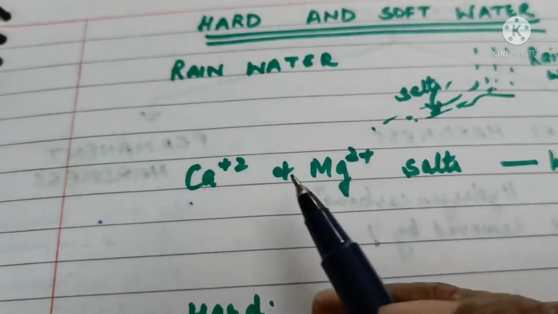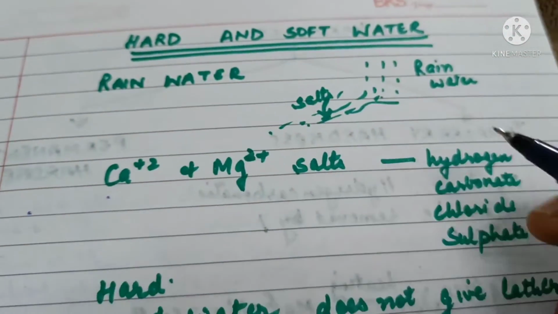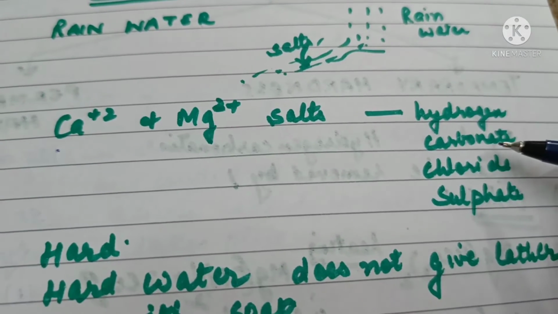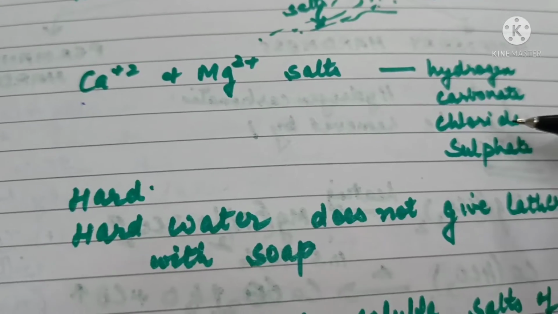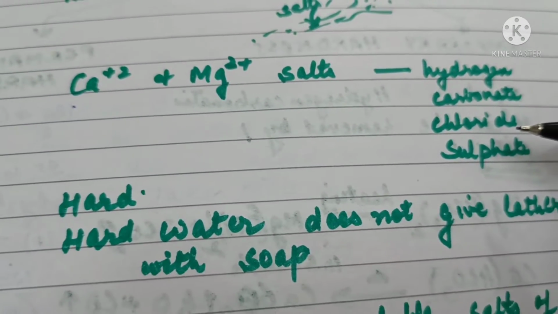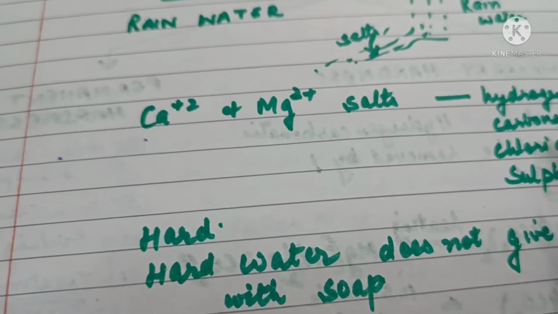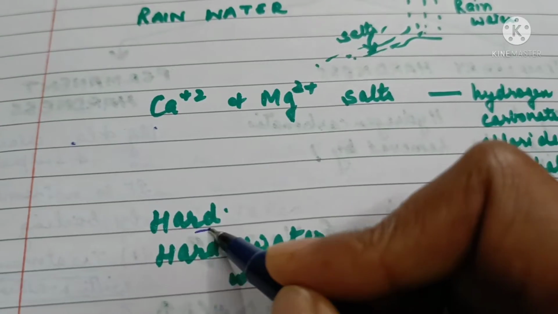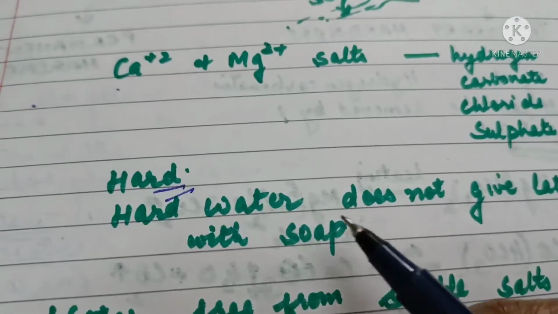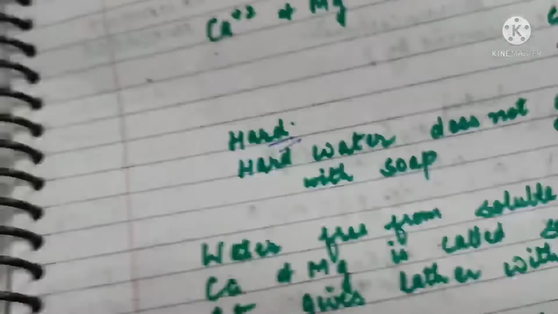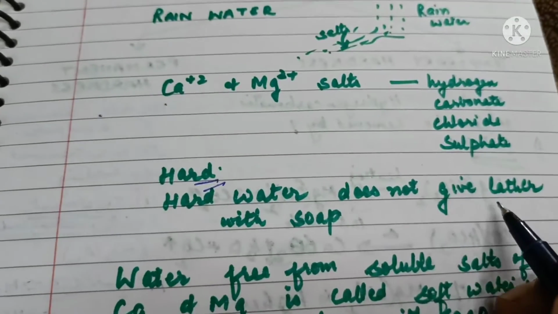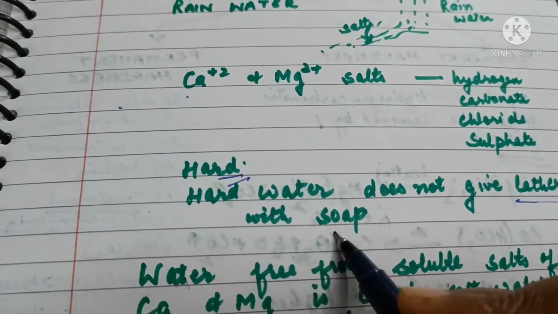This water containing calcium and magnesium salts like hydrogen carbonate salts of calcium and magnesium, chloride salts of calcium and magnesium, and sulfate salts of calcium and magnesium, these make the water hard. So the disadvantage of hard water is it does not give lather with soap.